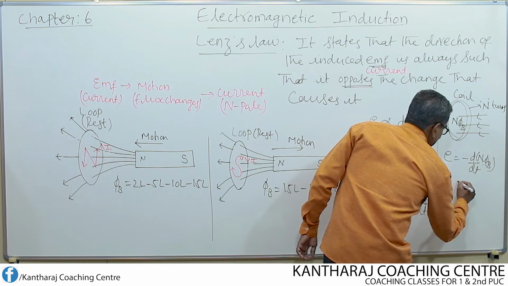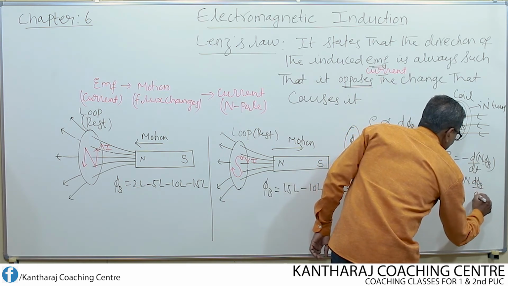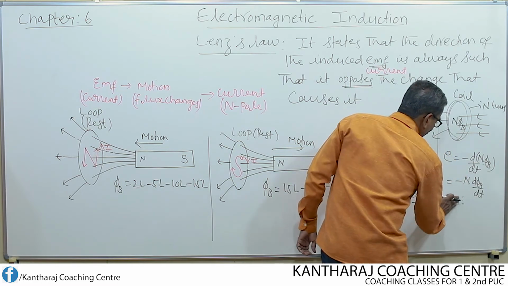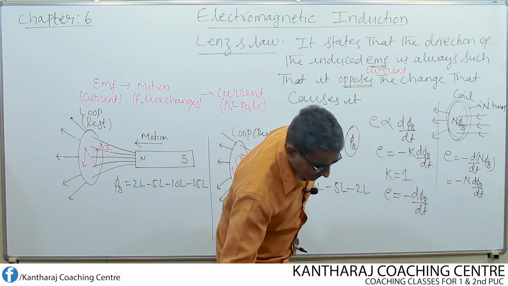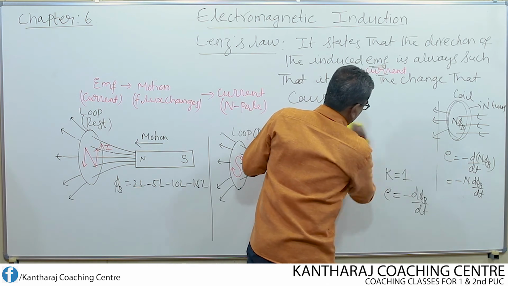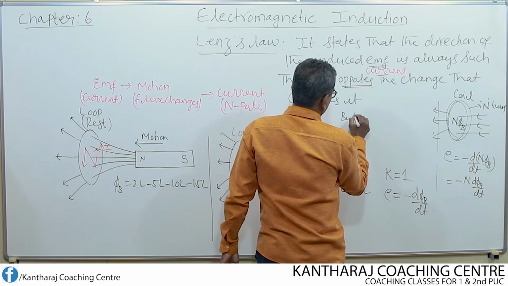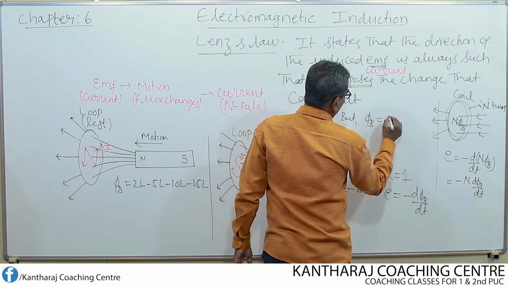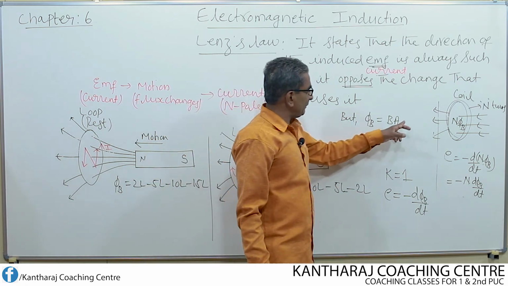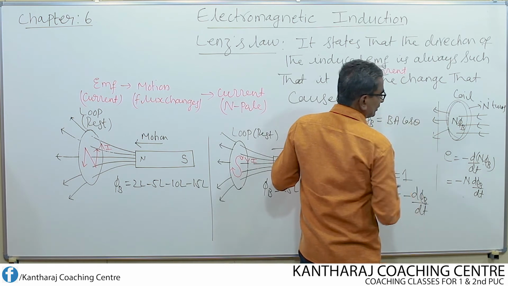So this can be written as minus, I take out N outside, N into d phi b by dt. So this is equal to minus N. For phi b, what can I write? What is phi b? Phi b is equal to B into A according to the magnetic flux equation. What happened to cos theta? Cos theta becomes equal to 1. How does cos theta become equal to 1?